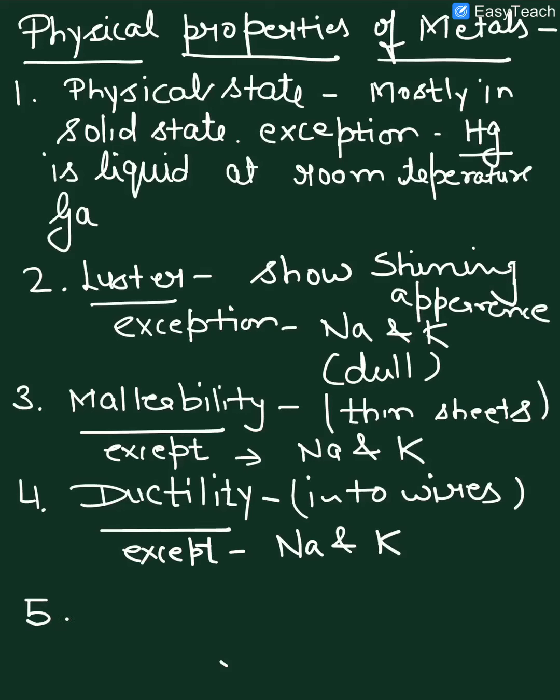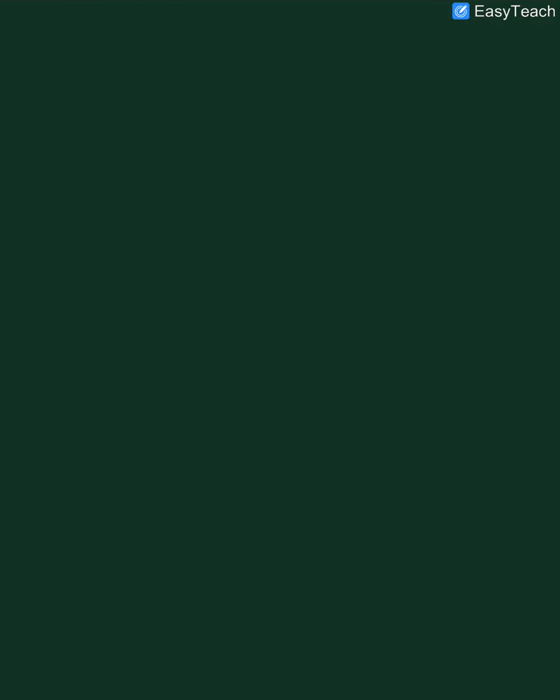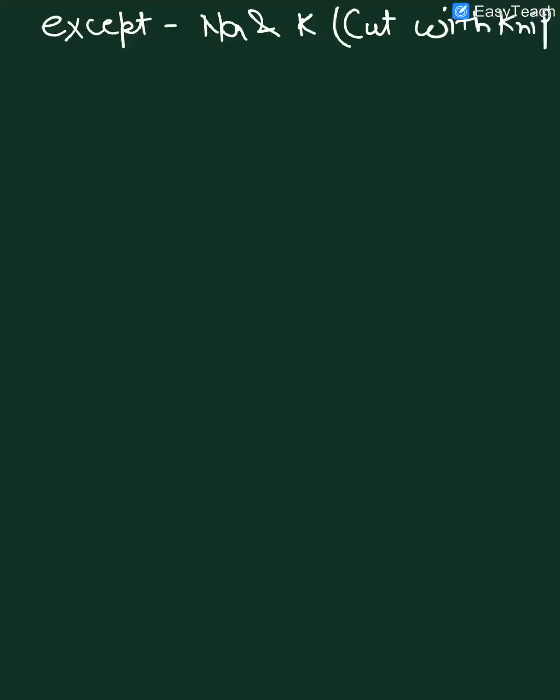Next is hardness. Most of the metals are hard. Again, the exception is sodium and potassium. They are so soft that they can be cut with a knife.